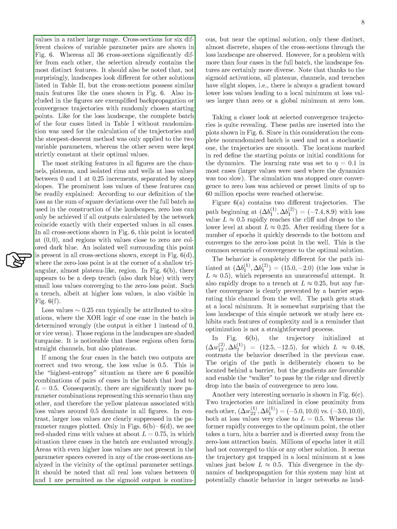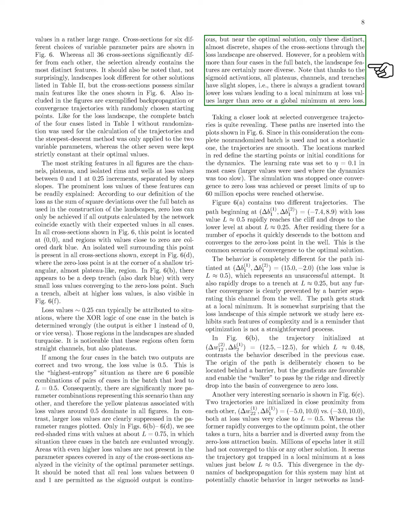When 2 outputs are correct and 2 are wrong, the loss value is 126, representing the highest entropy situation with many possible combinations. Consequently, yellow plateaus around this loss value dominate the figures, while higher loss values are less common. We note that all real loss values between 19 and 20 are possible due to the continuous nature of the sigmoid output, but near the optimal solution, we see distinct shapes in the cross-sections.